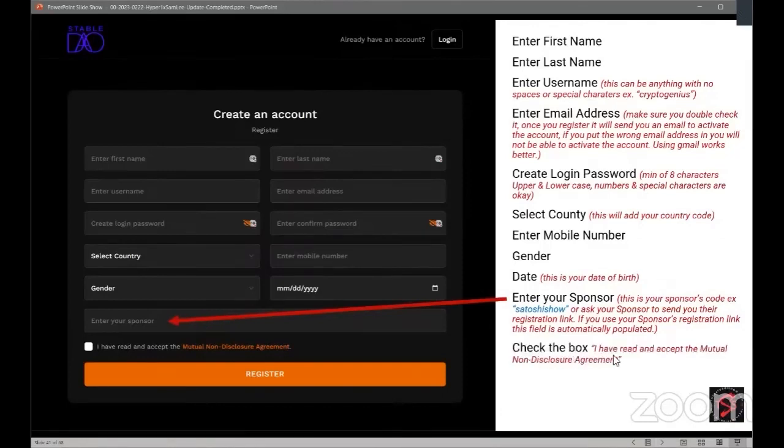Check the box: I have read and accept the mutual non-disclosure agreement. That's this box right here. You need to check that. And then click on this big old orange register button.